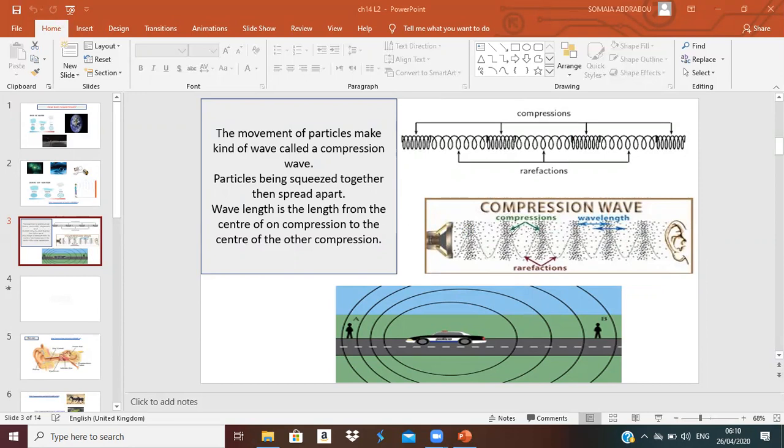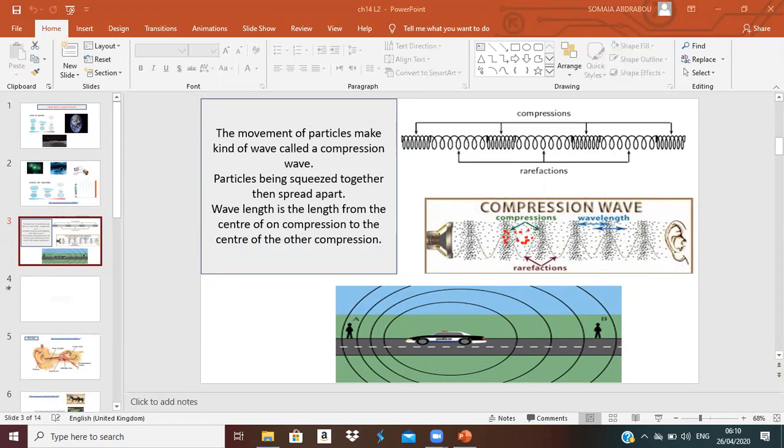Squeezed is like when you are squeezing something to get the water out of it. So squeeze means to become beside each other, okay? Then spread apart means to become away from each other. Here it is the spread apart, and here it is the squeezed particles.